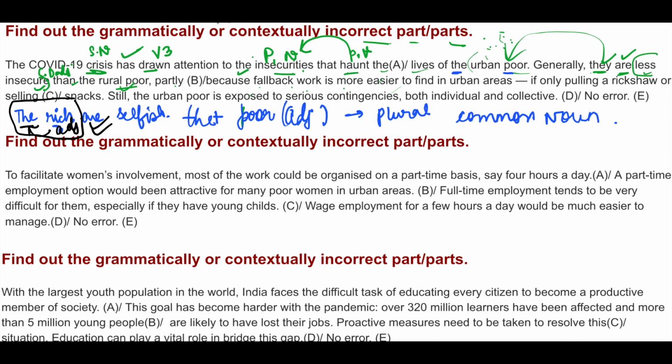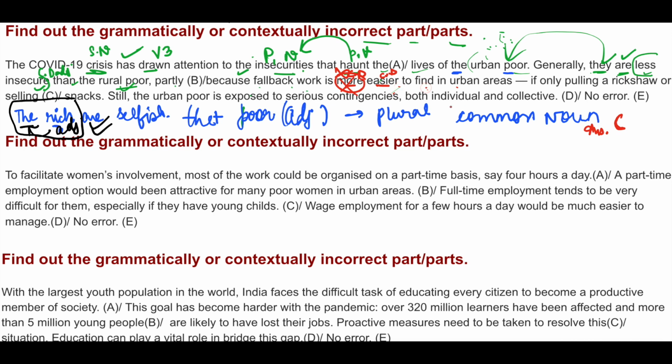More easier, comparative degree of adjective, more comparative degree of adjective, right? You cannot use two comparative degrees or two superlative degrees together. So more easier is wrong. You have to omit more, okay? Remove more. Fine. Is easier to find. So the error is in part C. That's for sure.